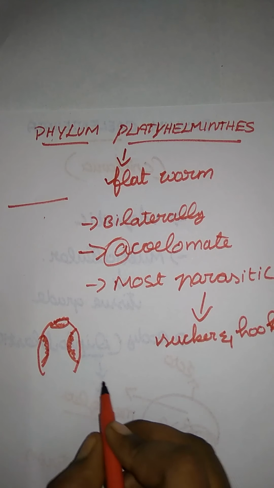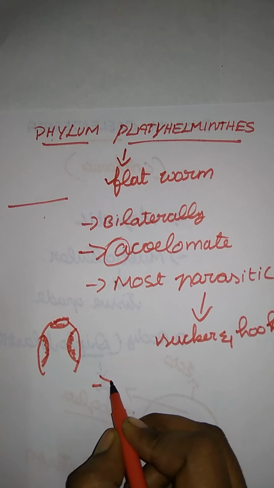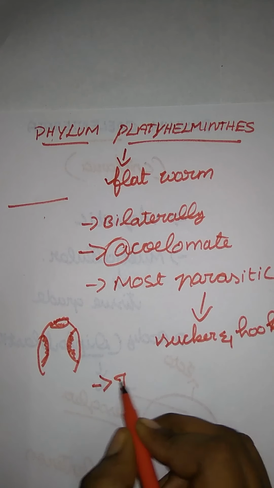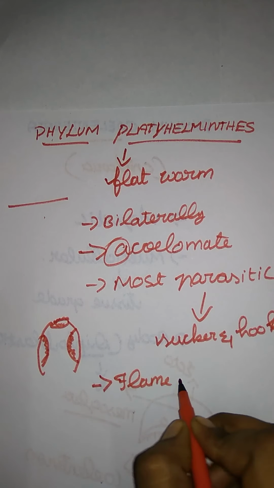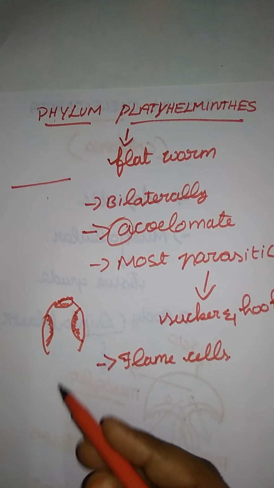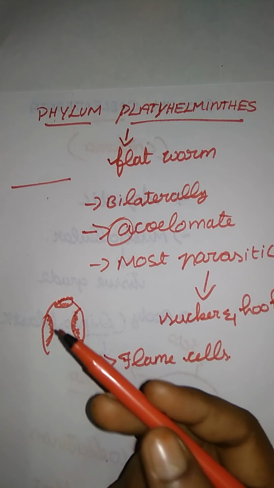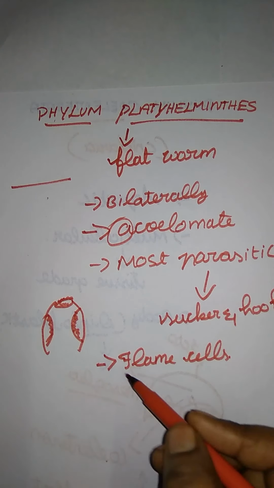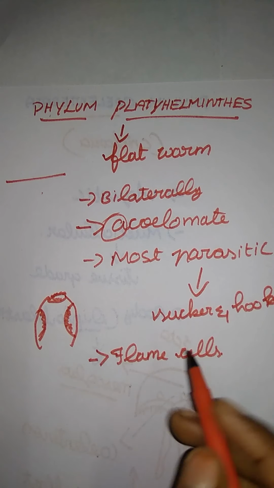Their excretion takes place through special cells given the name flame cells. What are they? Flame cells. They excrete from the body of the host, separating from the host's body. That is the flame cells.